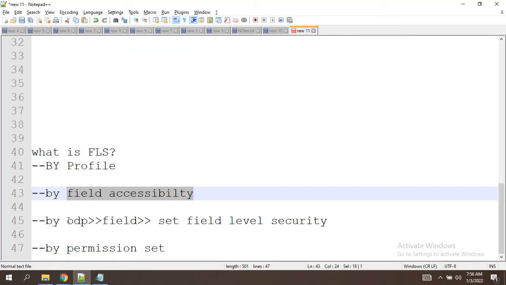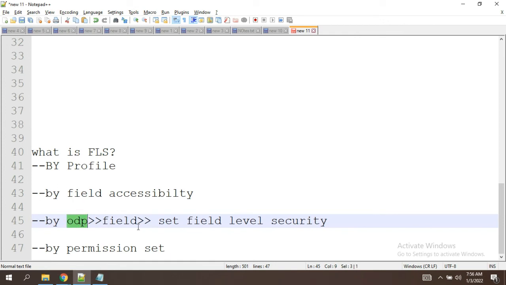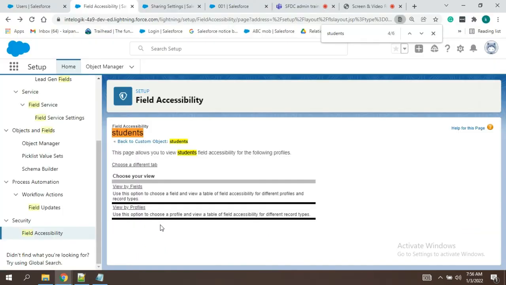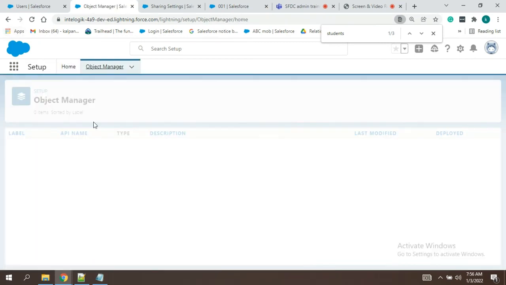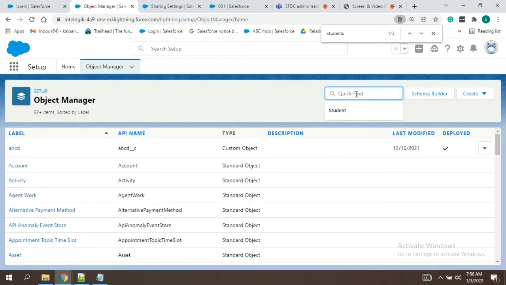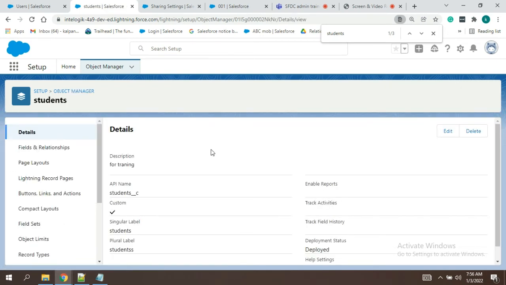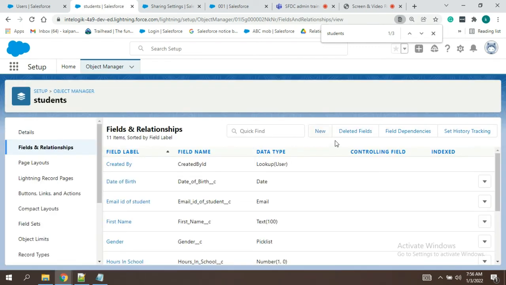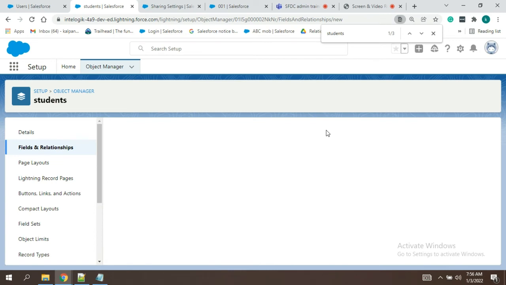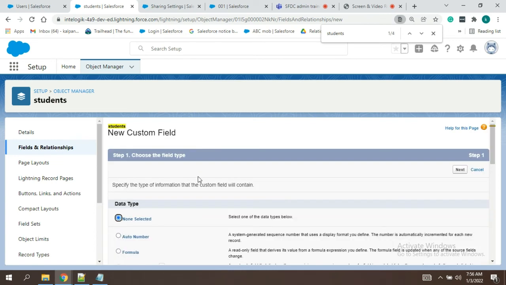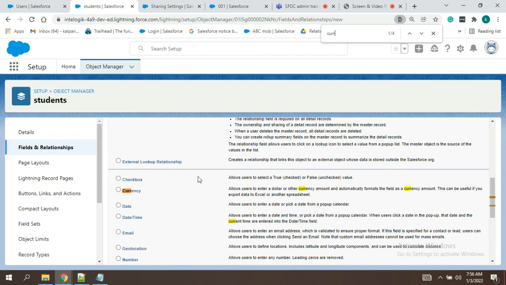And one more is the object definition page. Whenever we are creating the fields, it will ask that the field should be shared with how many profiles. We'll just have a look. I'll create one field, a currency field.